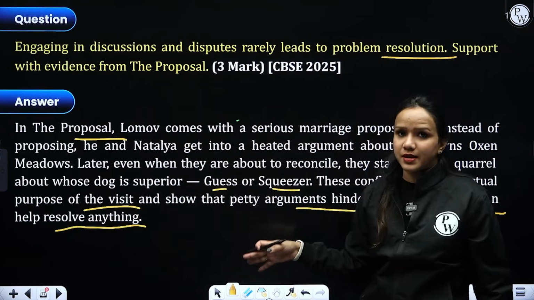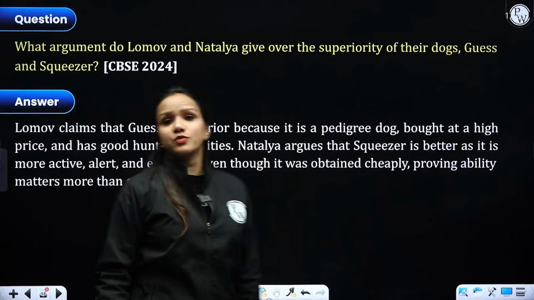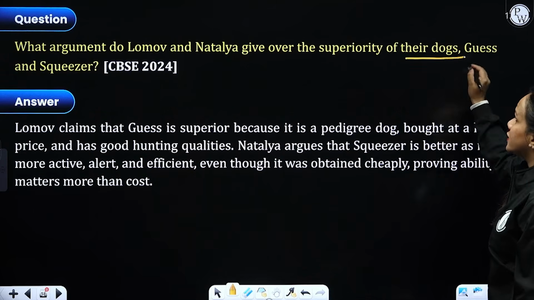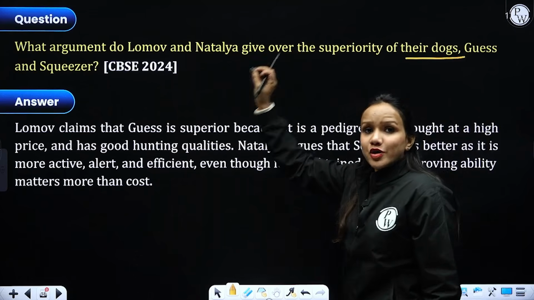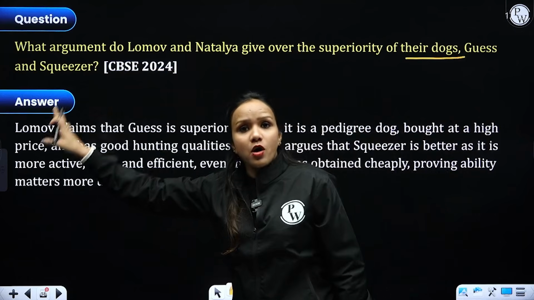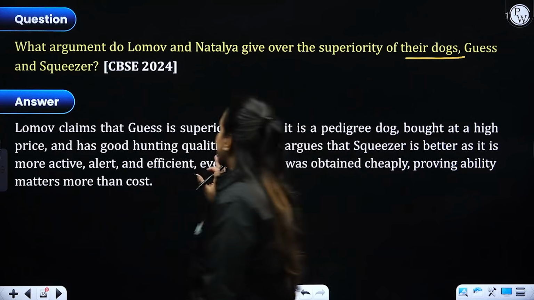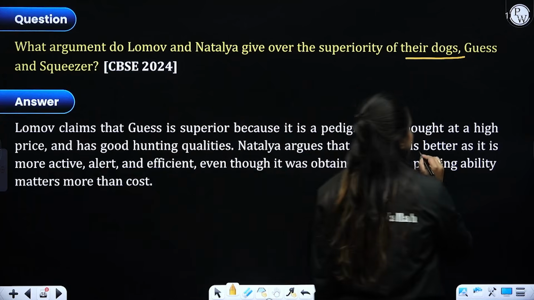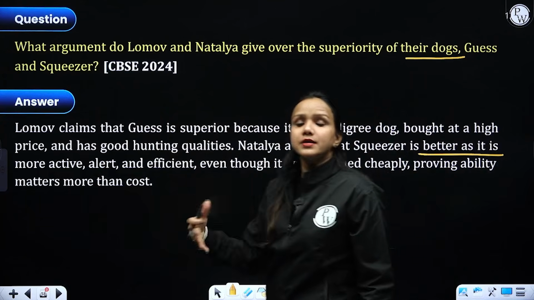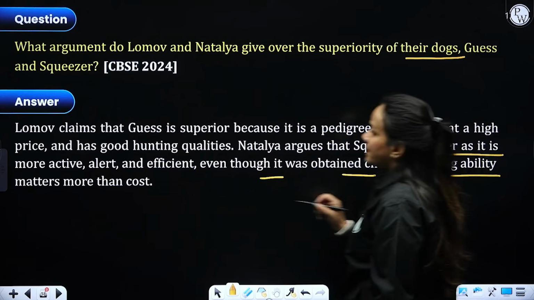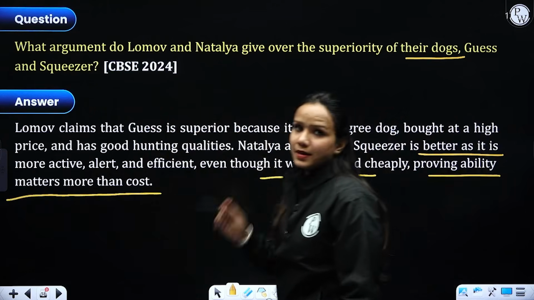and show that petty arguments hinder solutions rather than help resolve everything. Alright, coming to our next question, what arguments do Lomov and Natalia give over the superiority of their dogs? Lomov tried his best to prove his dog, his Guess, superior, and Natalia also did the same, right? So Natalia argues that Squeezer is better as it is active, alert and more efficient, right? So even though it was obtained cheaply, proving ability matters more than the cost, right?